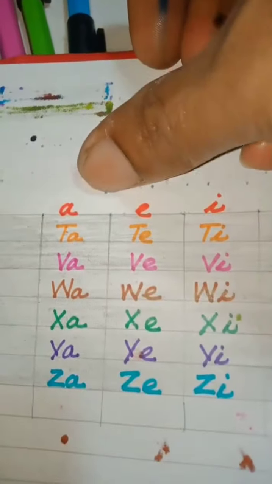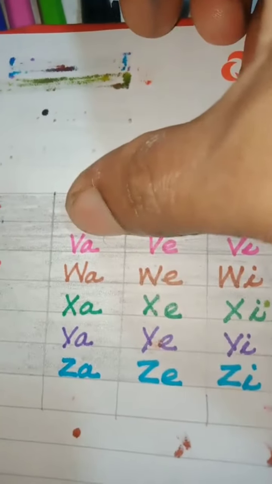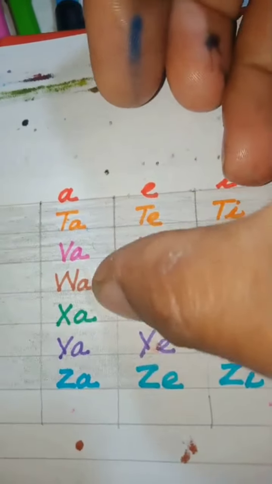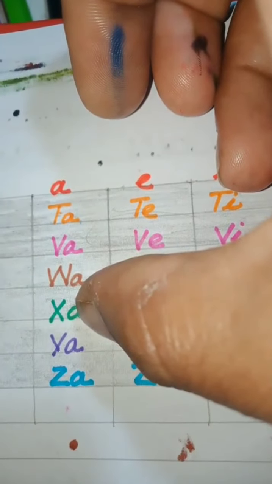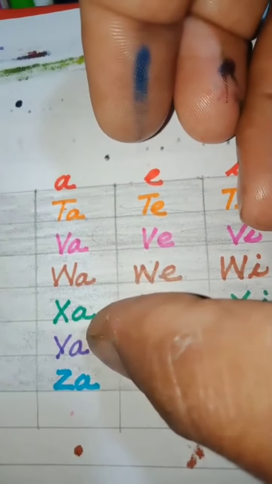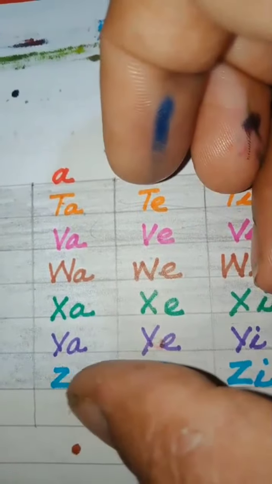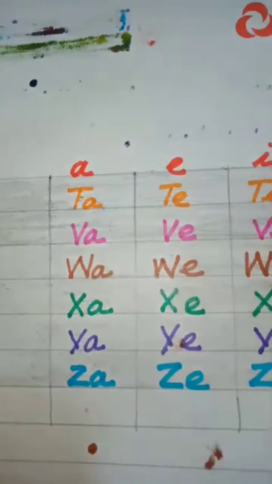T, a, t. V, a, v. S, a, s. Y, a, y. Z, a, z.